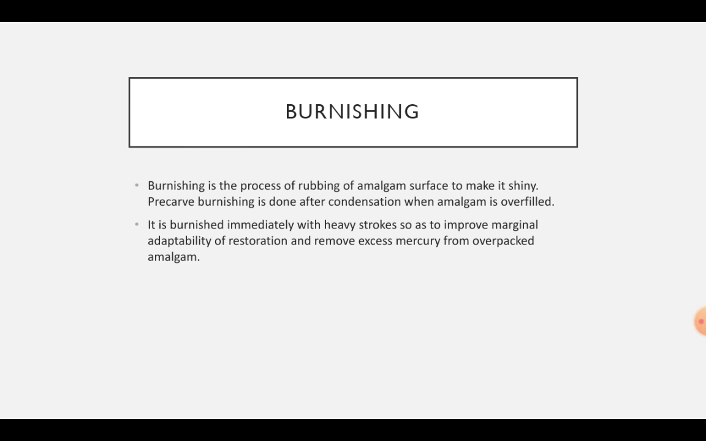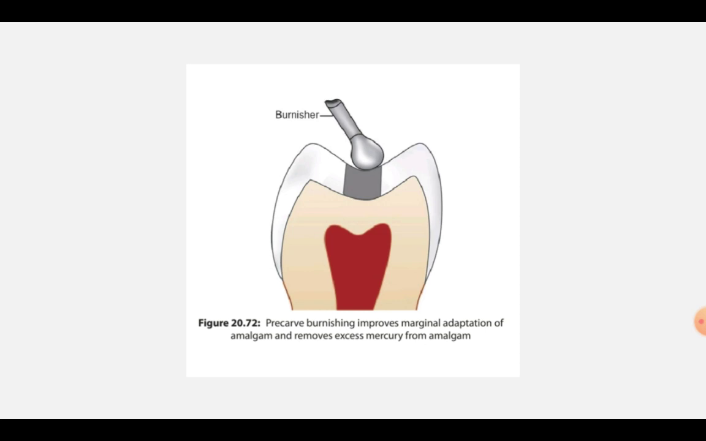This is the reason because of which pre-carve burnishing is done. Pre-carve burnishing improves marginal adaptation and it removes excess mercury from the amalgam. Here you can see pre-carve burnishing is being done with the help of a burnisher with heavy strokes.